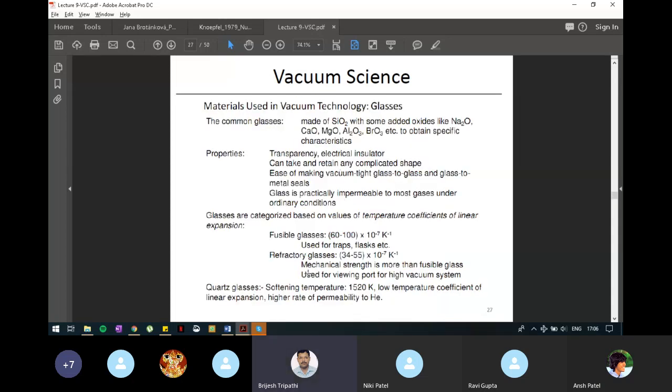The last point is quartz glasses. Its softening temperature is 1520 Kelvin, low temperature coefficient of linear expansion, and high rate of permeability to helium. We don't want permeability, but there is no possibility here with the glass. It will be permeable. Quartz glass allows helium to permeate through it. So in systems where helium is used, we cannot use glasses there. It should not be permeable. We have to check its properties. By adding elements, it may be less permeable, then we can use that.